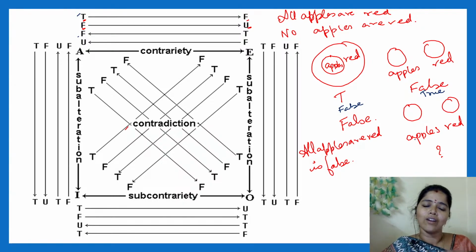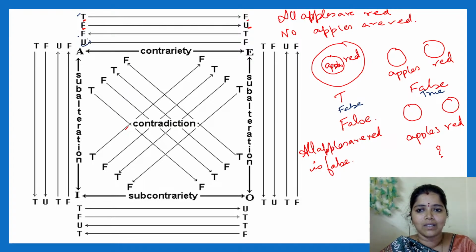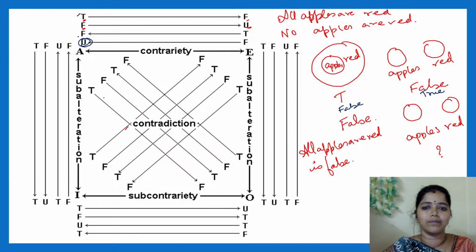And when I say no girls are beautiful is false, it means what? I cannot determine whether all girls are beautiful or somewhat beautiful. I don't know. That's why it is undetermined. I cannot say. Probability will be there.